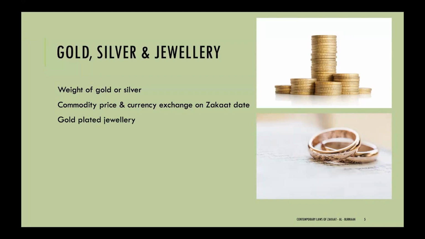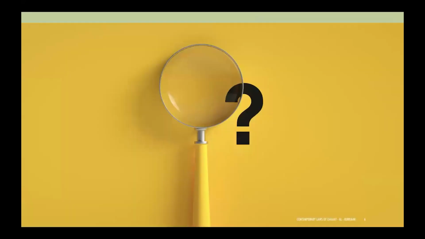An important point to note is that if somebody has gold-plated jewelry, that is not subject to zakat, so zakat is not due on gold-plated jewelry. With 9-carat gold, although the value of the gold is less than 50%, there is a discussion on this, but many of the ulama are of the opinion that zakat is due on 9-carat gold. However, one would need to calculate the gold value that is included in there, and this can be obtained from the jewelers. If somebody has Kruger coins in their possession, the selling price of the Kruger coins on the zakat date or the nearest related date can be used for one's zakat calculation.